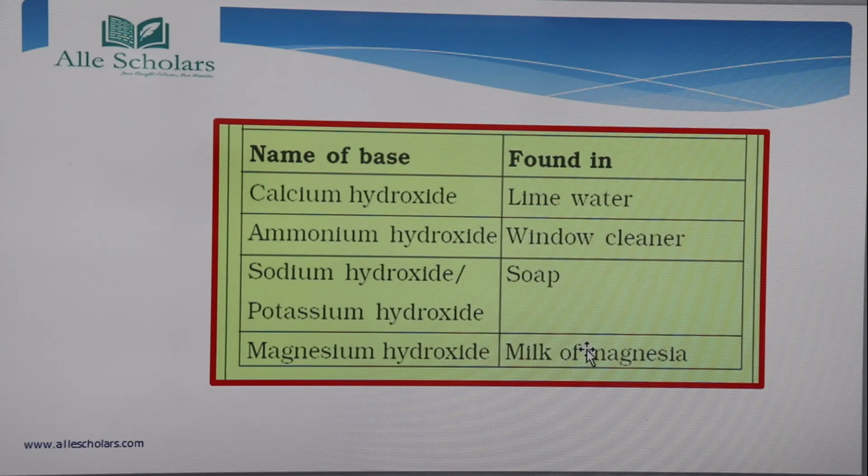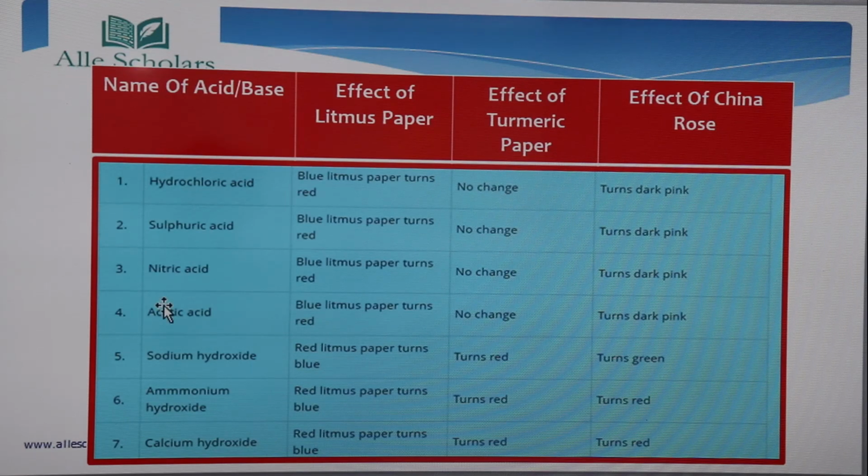Okay, so we have seen about acids and bases which are contained in different items. Soap in one word question is often asked in your exam also, in future in medical and all also. Competitive exams also you need to answer it, that which base is present in soap, so you need to learn it nicely. Now I shall be showing you a comparison of the effects of different natural indicators. We have read all the three indicators, that is litmus, turmeric and China rose, and these are some of the acids and bases, and now we are going to see their effects.